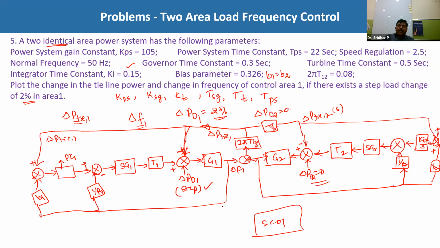In this scope, how many parameters do you have to observe? So two parameters. He is asking you to plot the change in the tie line power and the change in the frequency of the control area. So change in the frequency means directly you give one signal here, and the next one is the tie line power. Now from here to here you give the two things. So what is the best digital simulation tool to plot this change in the tie line power and the change in the frequency? That is none other than our MATLAB Simulink.